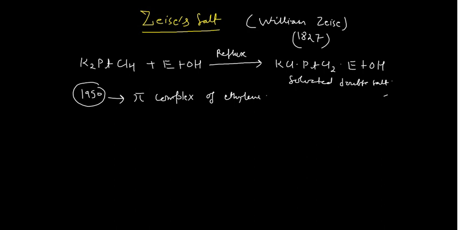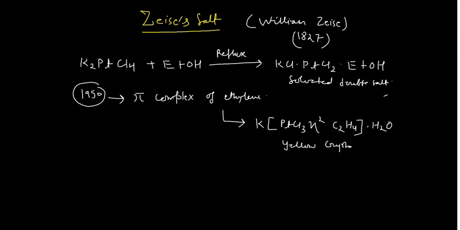When the structure was established, this particular salt became K[PtCl3(eta 2-C2H4)] hydrated. Water was also present, and they were yellow crystals.